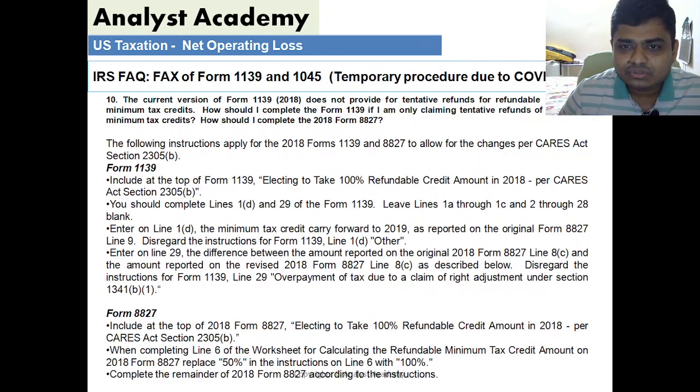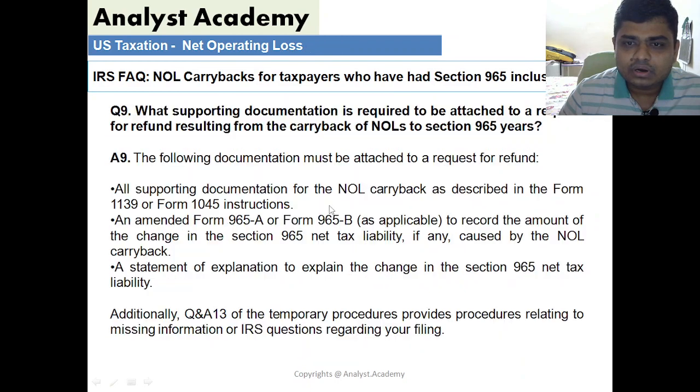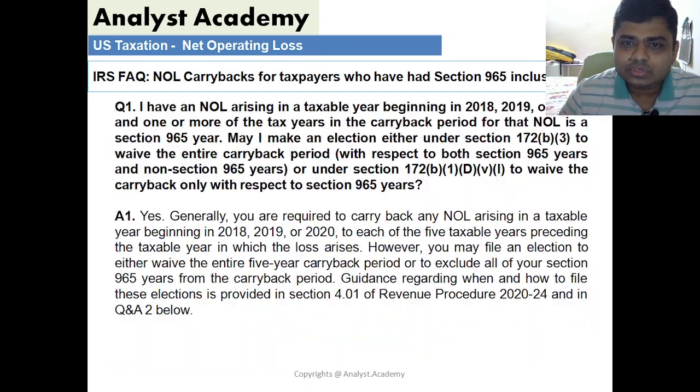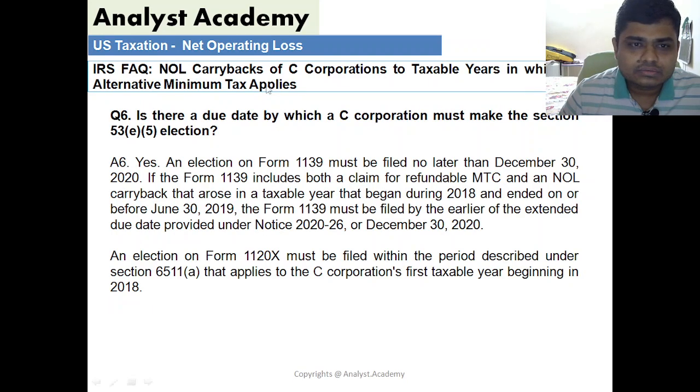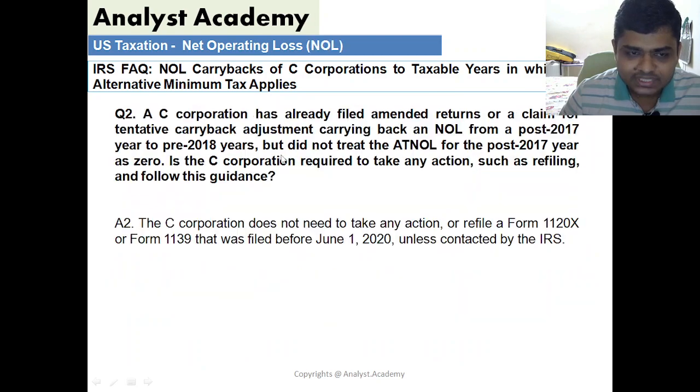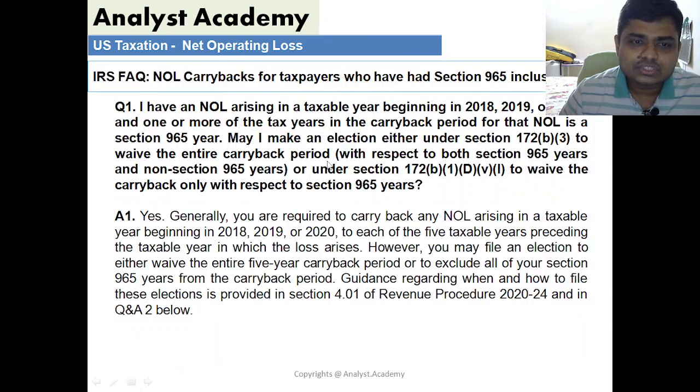There are also FAQs pertaining to alternate minimum taxes, where taxpayers had some questions. So for these specific categories, there are FAQs available.